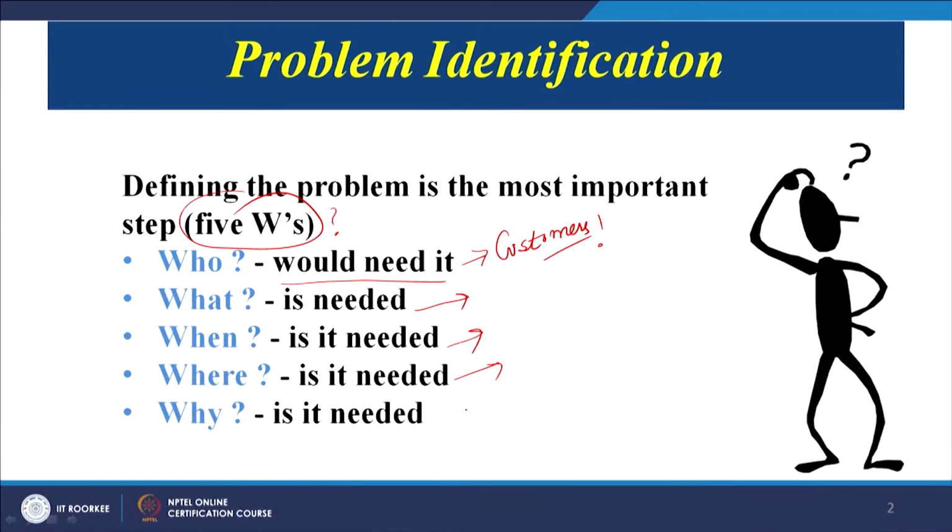When it is needed, sometimes we have a question that when a particular product is required, where it is needed, the location. Sometimes a product may be specifically required in a specific set of locations or a specific set of countries or states.